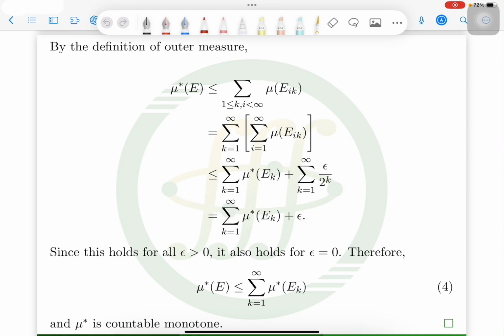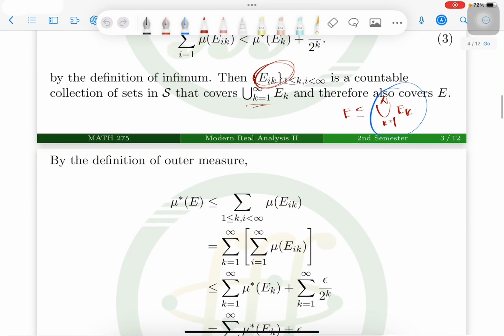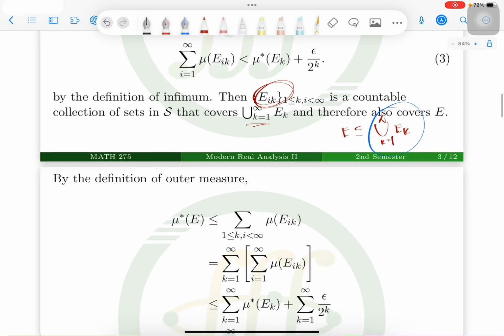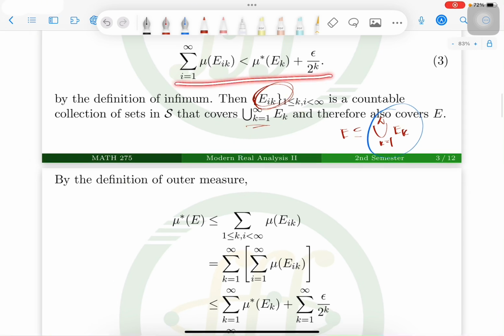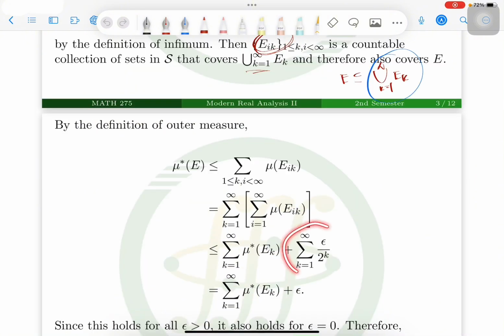It is valid because the terms are non-negative, since mu extends to the non-negative real numbers. And then we split the sum, using the earlier inequality, which is less than or equal to the sum plus epsilon.